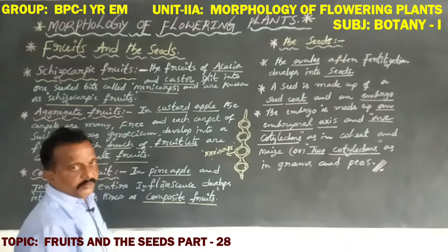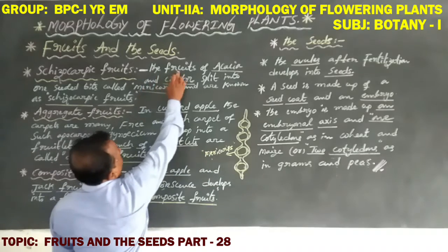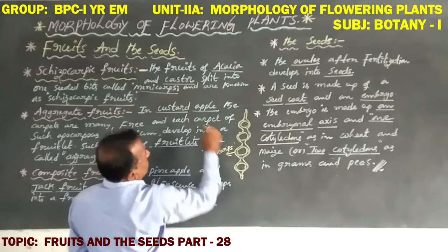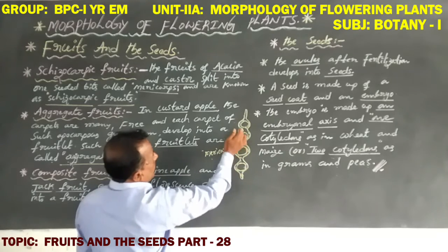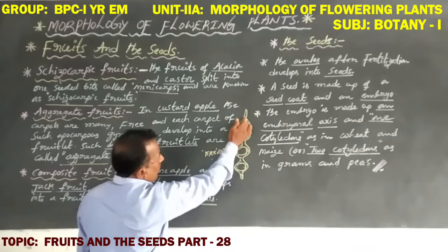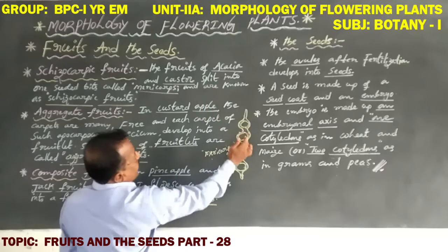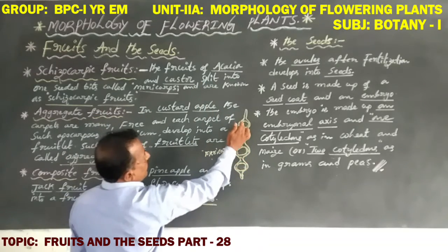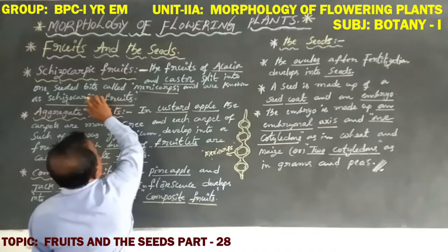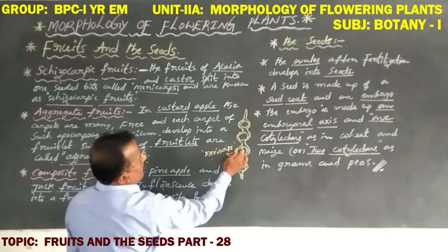Once again, clearly, the fruits of acacia and castor split into one-seeded bits.